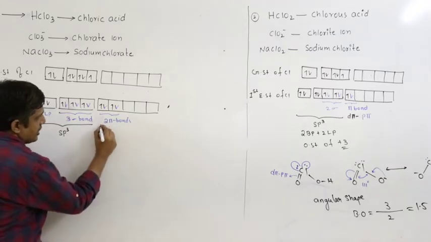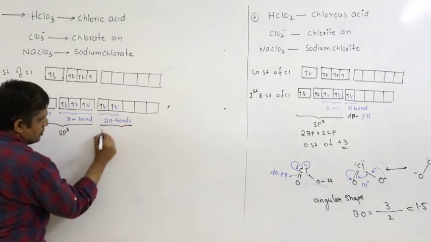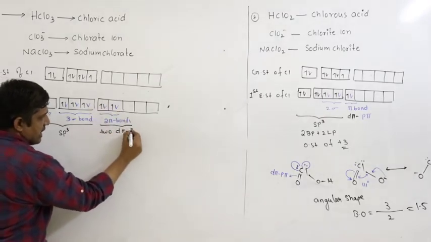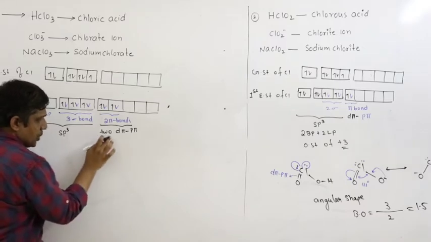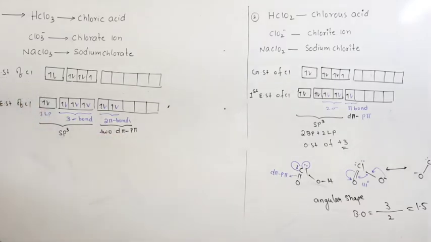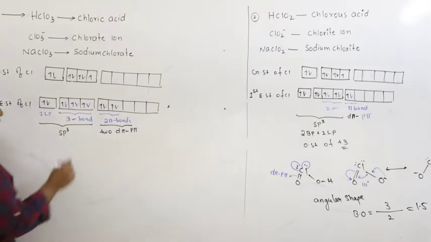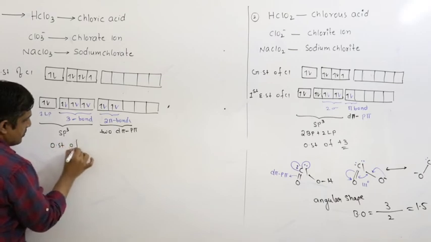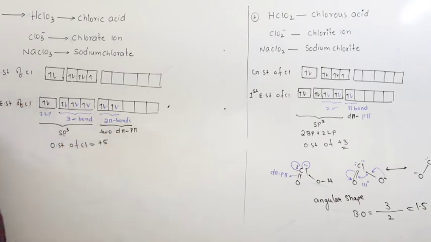So here, when I come to this, there are 2 pi bonds. Chlorine uses d orbital. Oxygen doesn't have one, so it uses p orbital. There are 2 d pi p pi bonds. Now chlorine involves how many electrons? 1, 2, 3, 4, 5. Therefore, the oxidation state of chlorine must be plus 5, because chlorine is more electronegative, that is how you assign the oxidation state. So chlorine involves 5 unpaired electrons in the bonding. Therefore, based upon the electronegativity, I can say that the oxidation state of chlorine is plus 5.